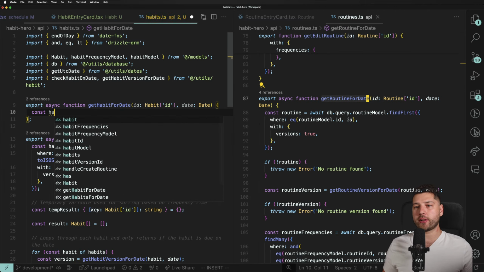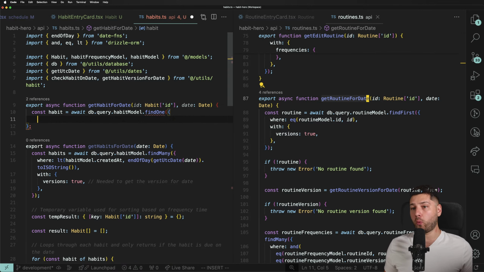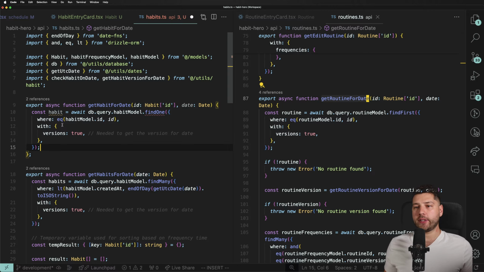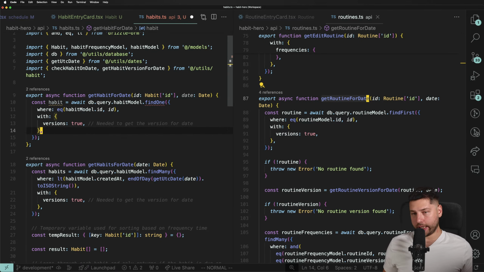So first, const habit equals Copilot db.query.habitModel find one, where the habit model.id is equal to the ID. That's fair. And then with the versions. The reason we're also getting the versions is because, remember, we have a date over here, and we need to know which version was on that date, so we can actually get the correct habit, right? Based on the date. So we need the versions because versions dictate on which date those versions were there. So we need those.